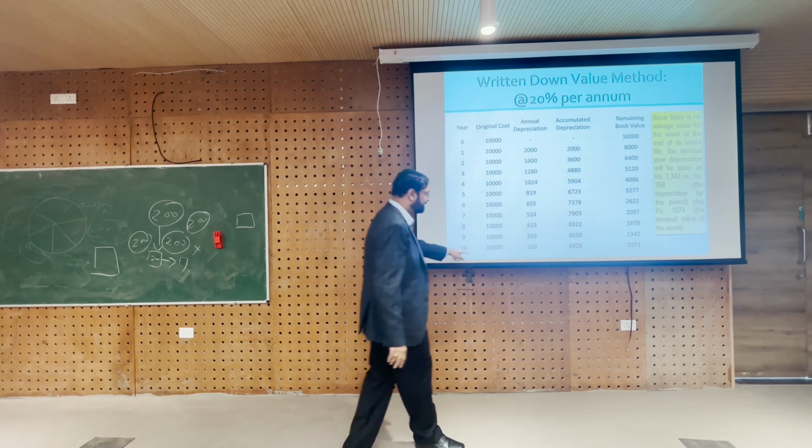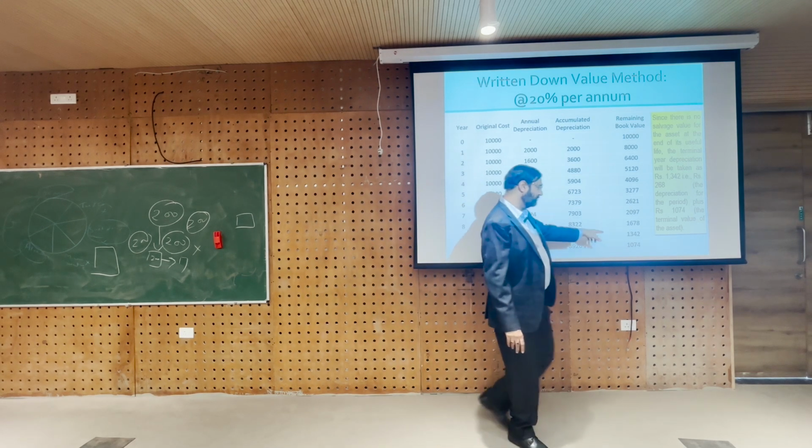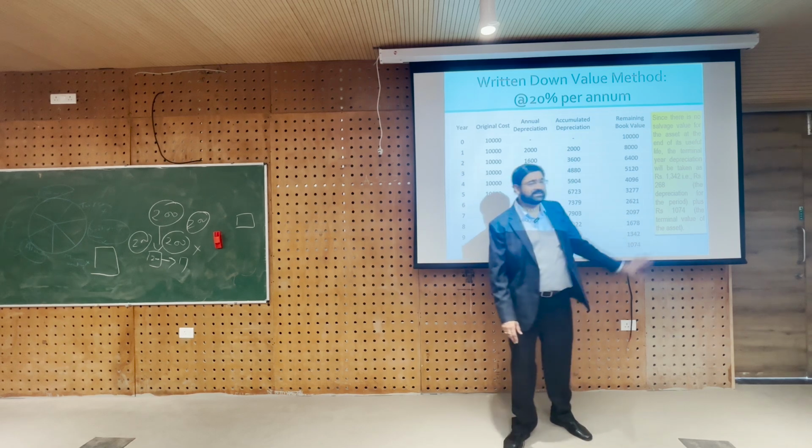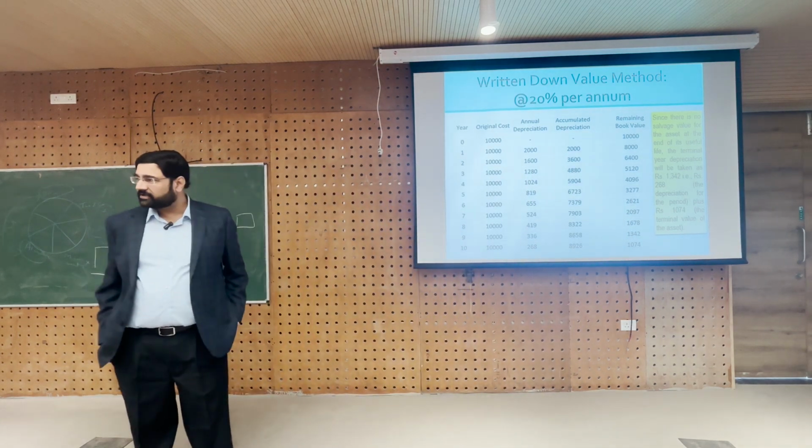And so therefore at the end of 10 years we will depreciate it at 268 plus the remaining book value of 1,074, and in the last year we will depreciate 1,342 and close the topic. Are we all clear on what's going on?